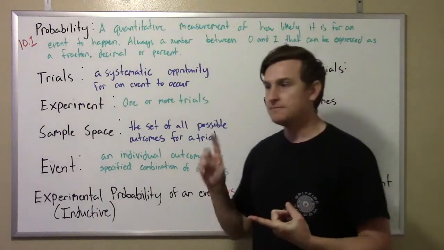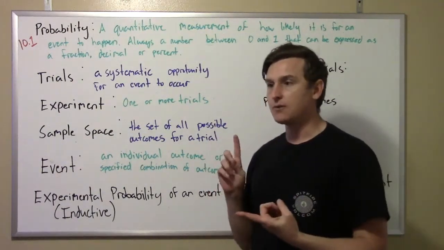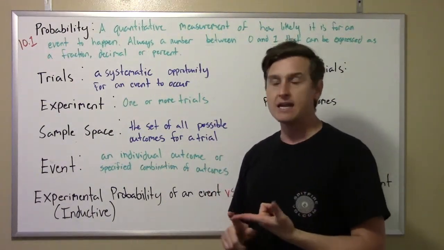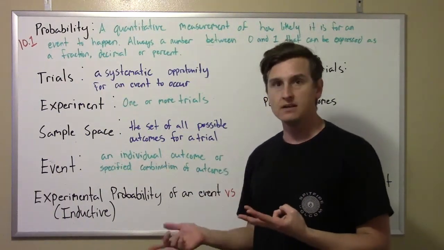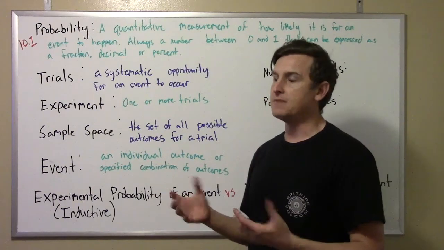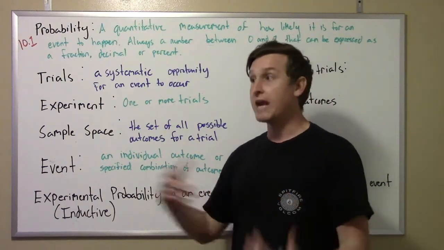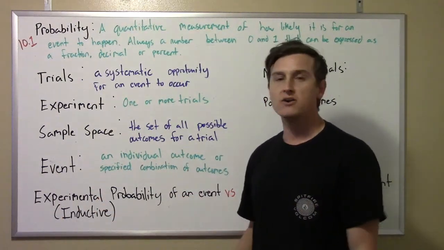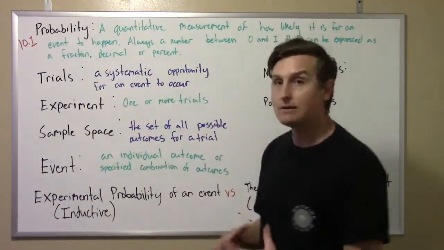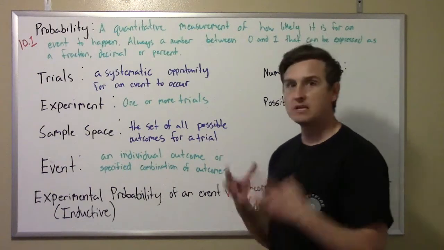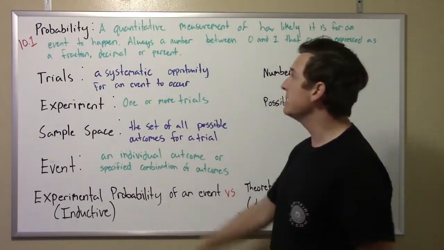That could be an event, like rolling a certain number on a die. It could be flipping a coin and getting a heads. It could be drawing a card from a deck. It could be raining tomorrow or sunshine tomorrow. It could be getting an A on a test. So with some event, we want to know how likely that is to happen, okay? And we can sometimes put a number to these things.